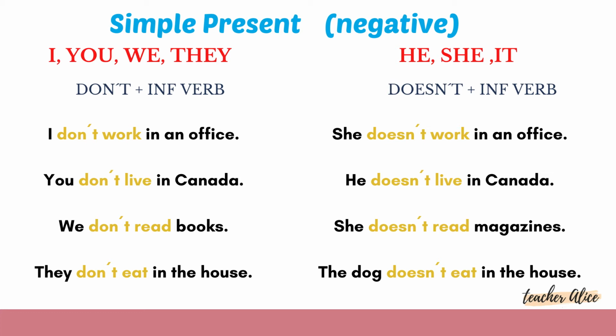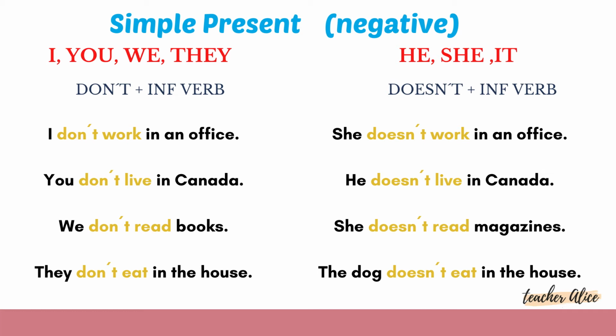In this case, I use doesn't. Okay, doesn't is my auxiliary. And doesn't, in this case talking about negative, doesn't is followed by an infinitive verb. Okay, I don't need s or any other ending in my verb. Okay, my verb goes in infinitive form. She doesn't work in an office.